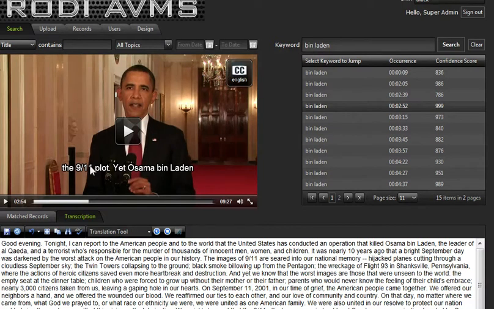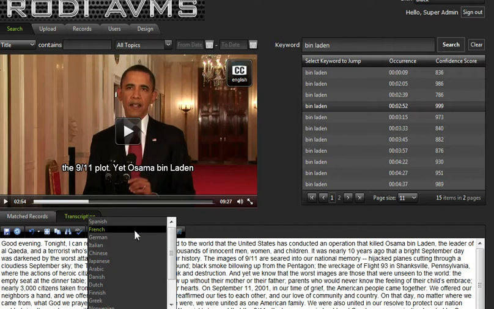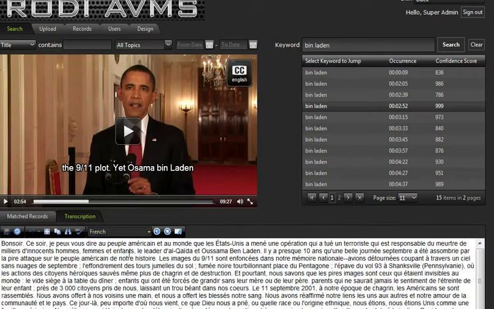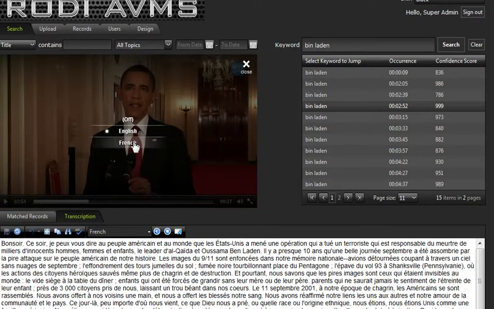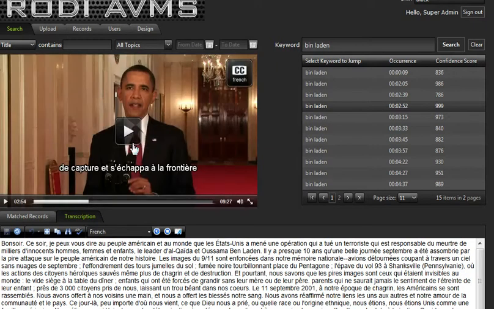From here we can also note, by the way, that we're using closed captioning. We created this automatically. Now, if I come down here to the translation tool, I can change the language even. All of a sudden I have a French transcript just like that. And I can even go up to the top if I wanted to show off and say, I'd like some French subtitles please, and there they go.